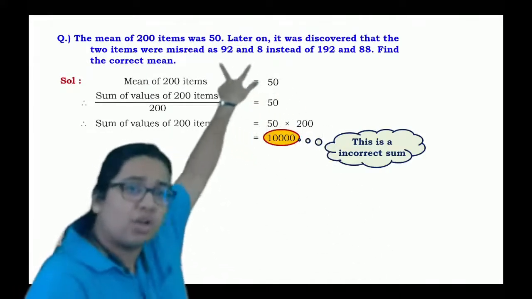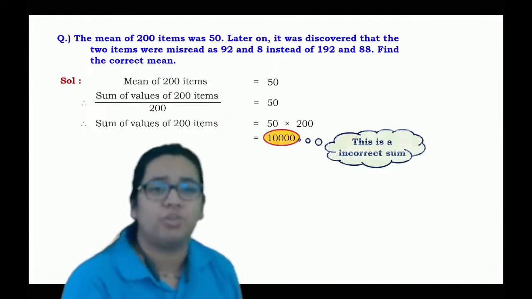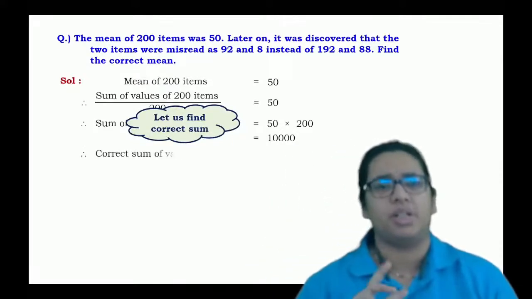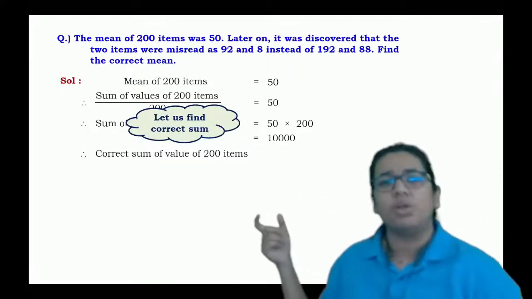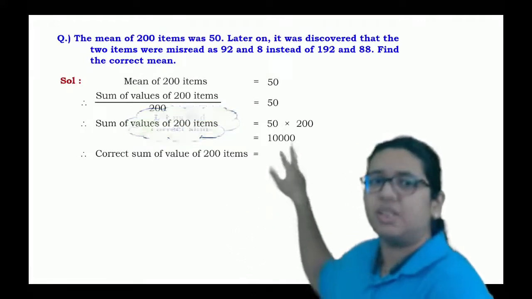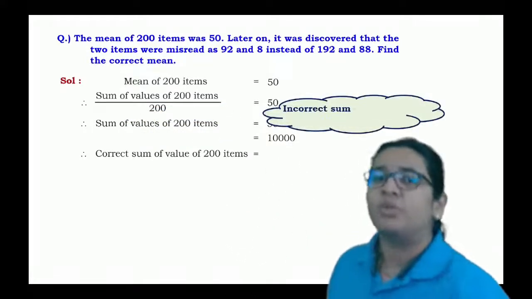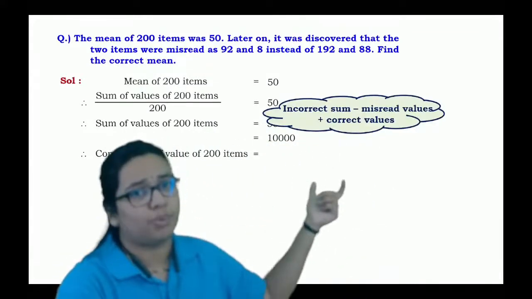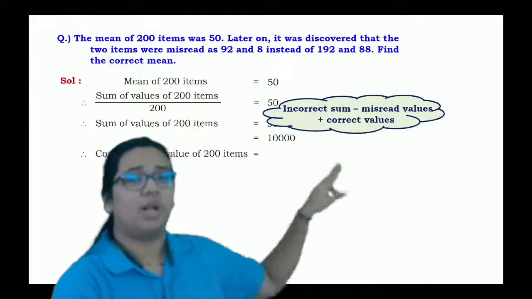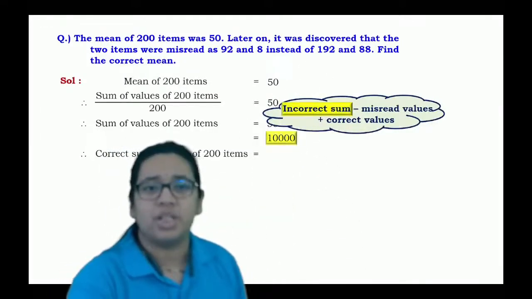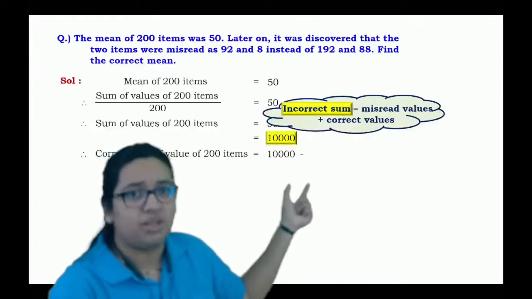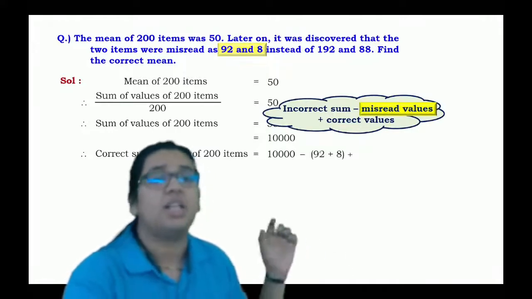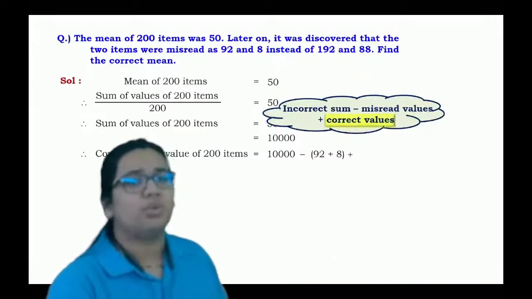It means that the 10,000 is an incorrect sum, because you have the wrong observations as well as the correct observations. So whatever incorrect sum you had, we change it to the correct one. The correct sum of values of 200 items is nothing but this 10,000 that you had, from which you take out the values that were mistaken, and again we have to add the correct values as well. So the incorrect sum is 10,000, minus the misread values 92 and 8, plus the correct values 192 and 88.